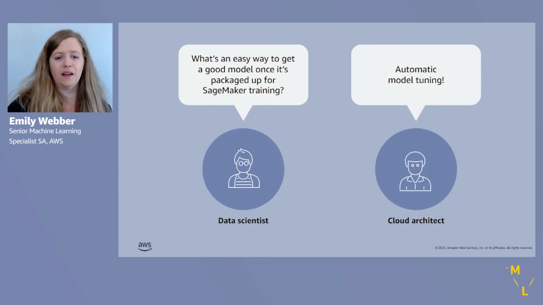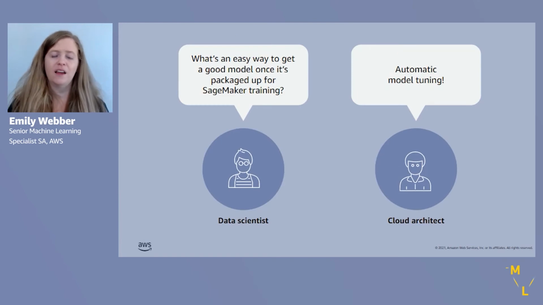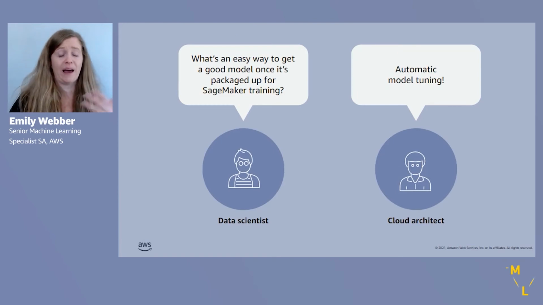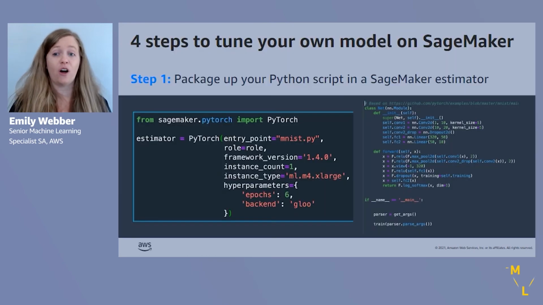And so now you're asking yourself, well, I've gone through the work of packaging up my model in SageMaker. I ported it into this estimator, and I know that my training job works, but what's an easy way for me to get a good model once I've done this in SageMaker? And so the answer is what's called automatic model tuning. So there are 4 steps that we want to go through for tuning our own models on SageMaker. And so step 1 is what we already learned about doing, right? That's packaging up our Python scripts in a SageMaker estimator.